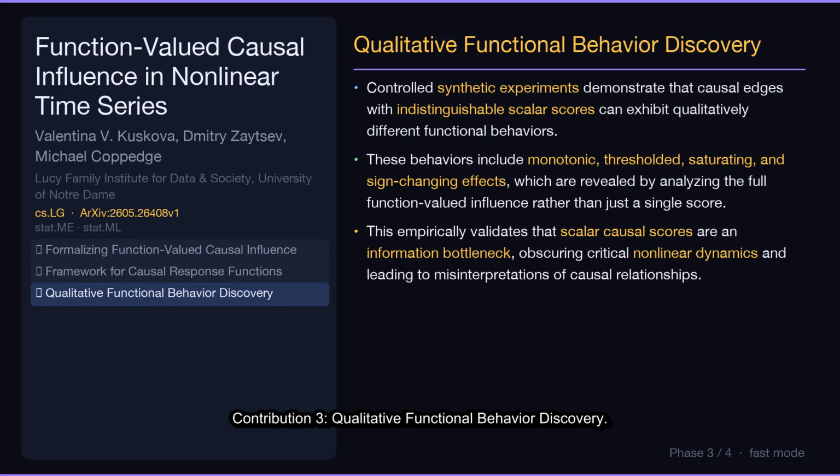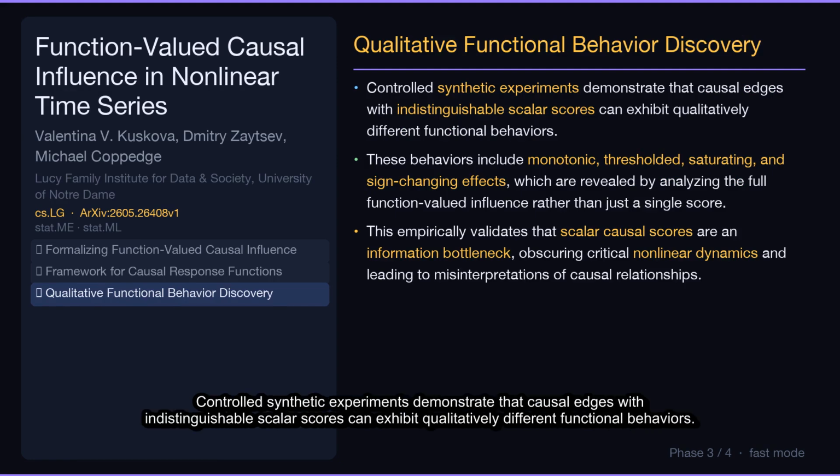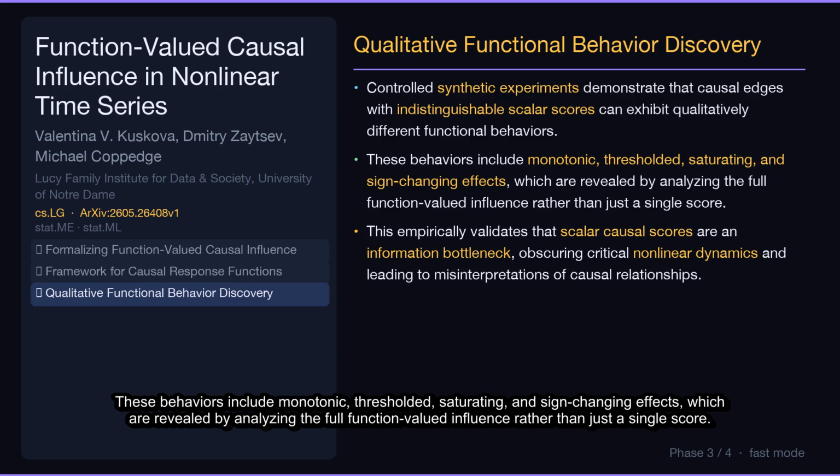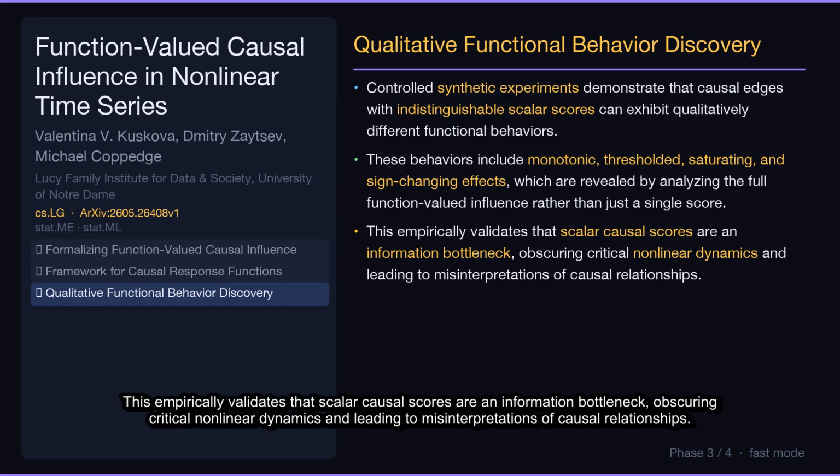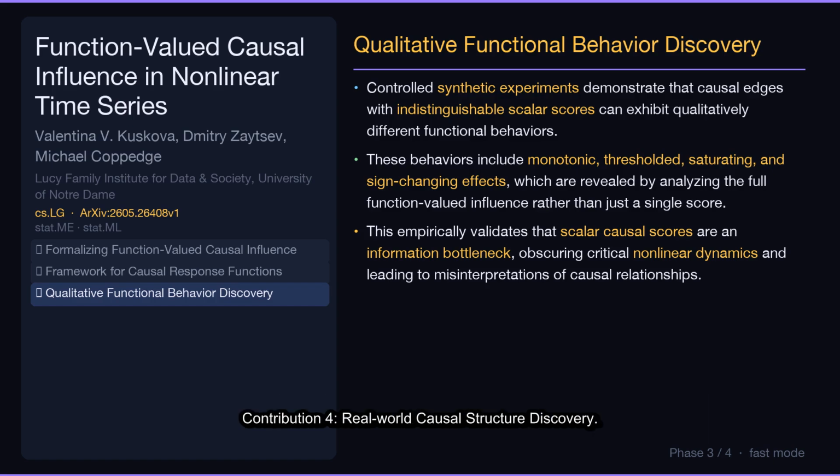Contribution 3. Qualitative functional behavior discovery. Controlled synthetic experiments demonstrate that causal edges with indistinguishable scalar scores can exhibit qualitatively different functional behaviors. These behaviors include monotonic, threshold, saturating, and sign-changing effects, which are revealed by analyzing the full function-valued influence rather than just a single score. This empirically validates that scalar causal scores are an information bottleneck, obscuring critical nonlinear dynamics and leading to misinterpretations of causal relationships.